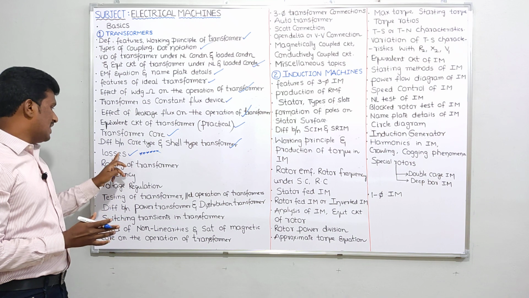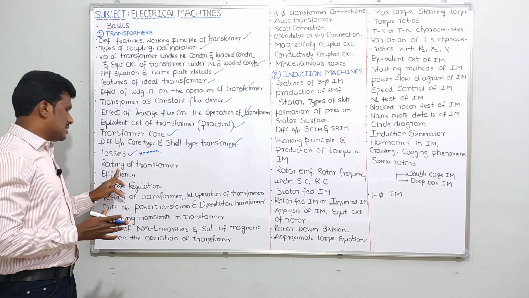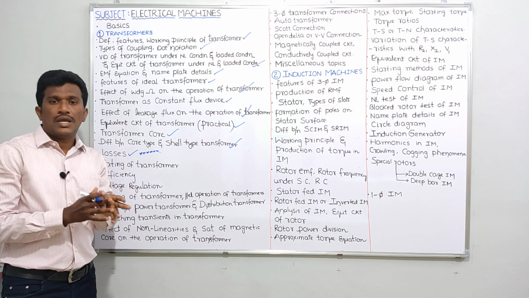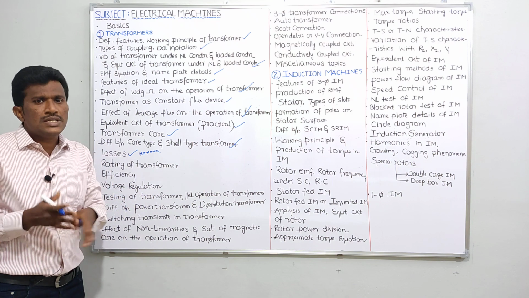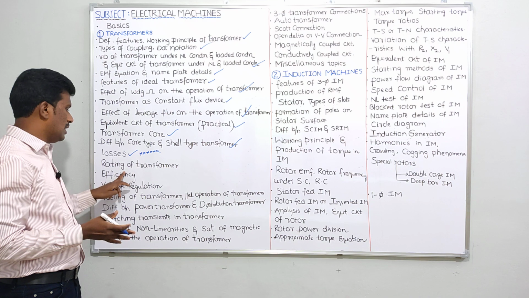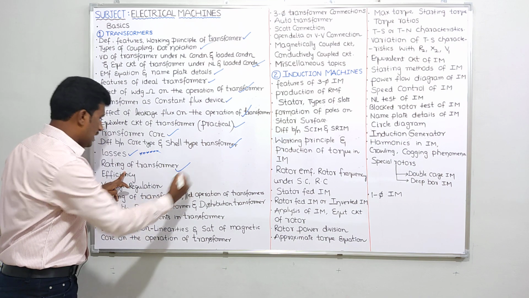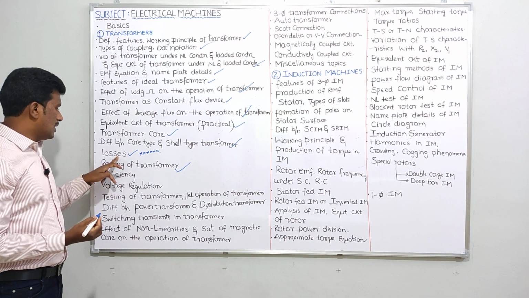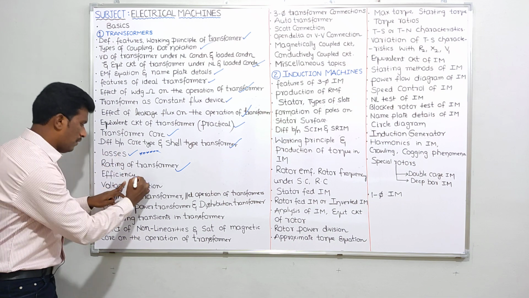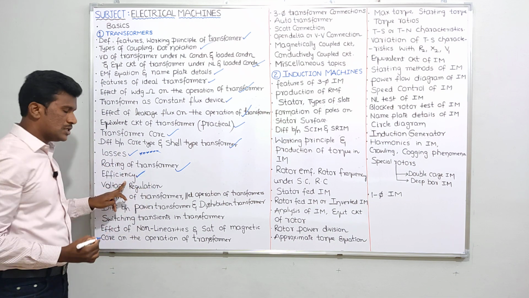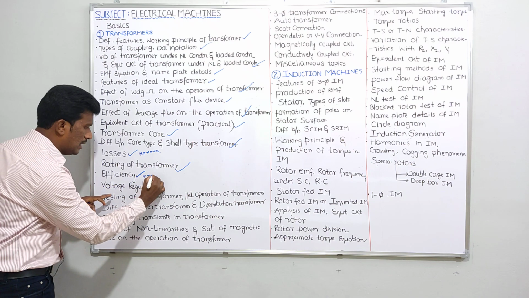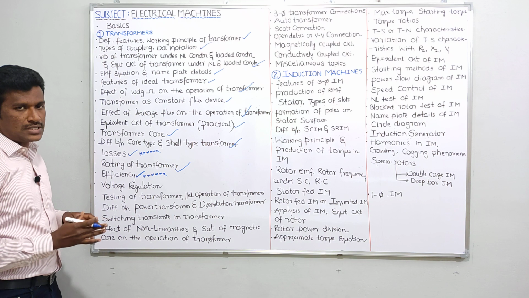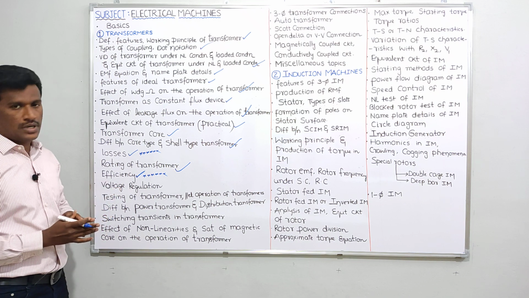Okay. Next, after explaining losses, I'll discuss here the rating of transformer. Transformer rating generally will be in kVA. What is the reason behind that? That I'll be discussing in this topic. Okay. Next, I'll be taking efficiency. After explaining the losses topic, I'll take here the efficiency of transformer. It's very, very important once again for GATE examination, ESE, PSUs. So for any competitive examination, this efficiency topic is very important.